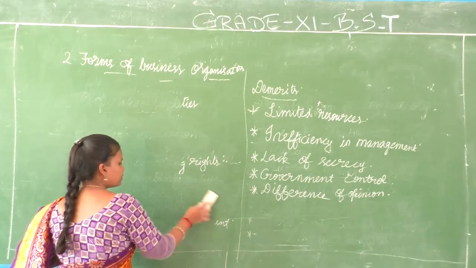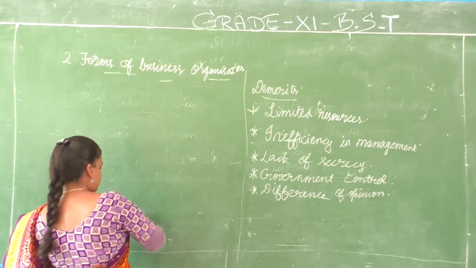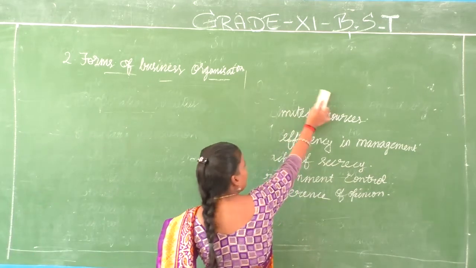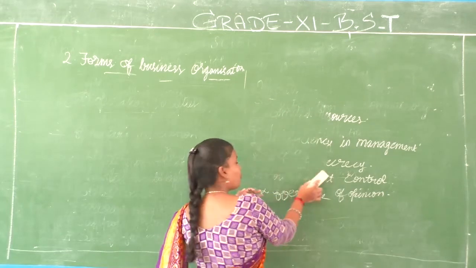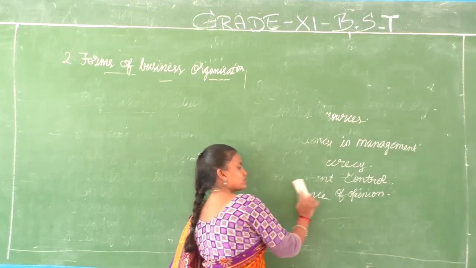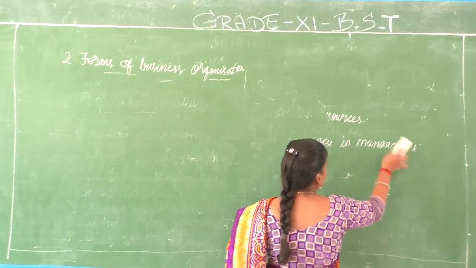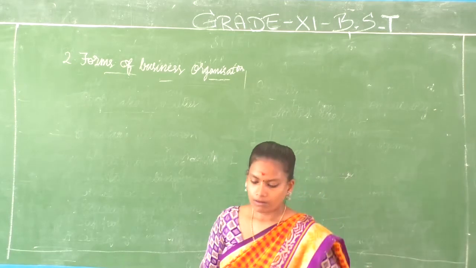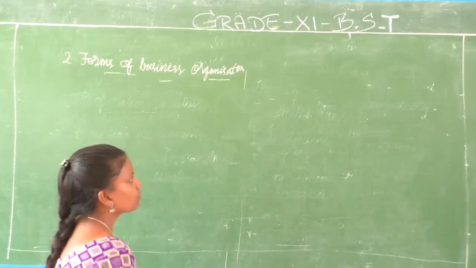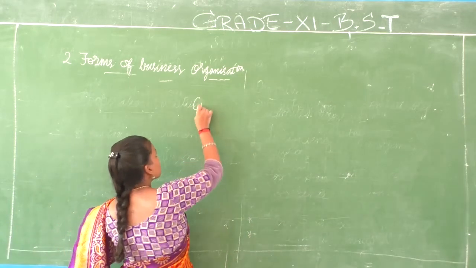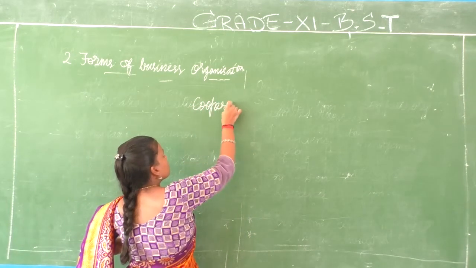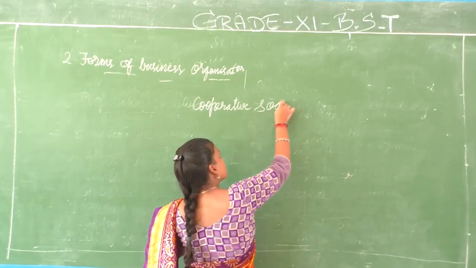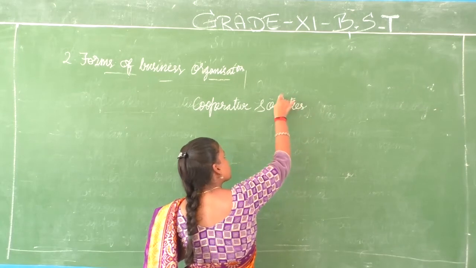Compared with the other three forms of business organization that we have discussed, cooperative society is entirely different. How? Because the other three focus on profit, survival and all those things. It is mostly about social objectives, service motive, welfare of the members and all those things. Okay? So what are the types of cooperative societies?